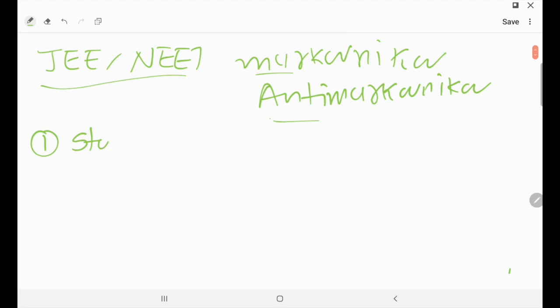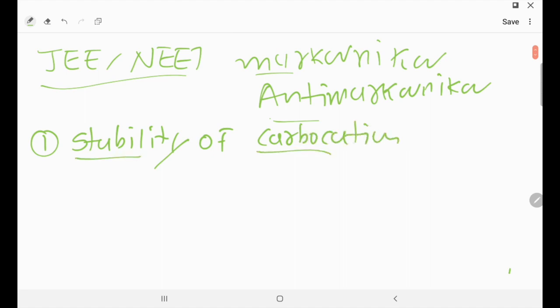Stability of carbocation. Stability of carbocation. So dear students, what about the stability of carbocation? So first of all, let's draw the carbocation. This one is known as a methyl carbocation. Methyl carbocation.